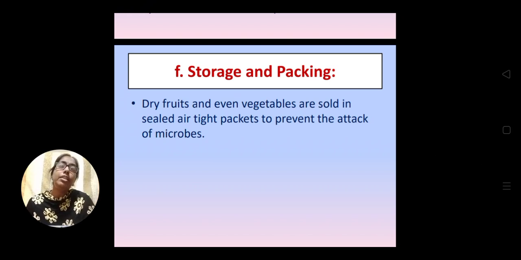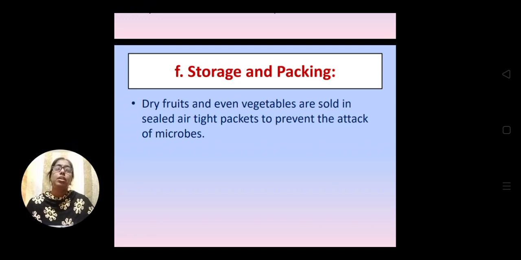Now another method is storage and packing. See, all kinds of vegetables and fruits are not grown in every part of our country. So different types of fruits are transported from one part of the country to the other.